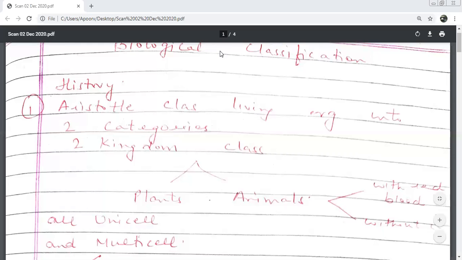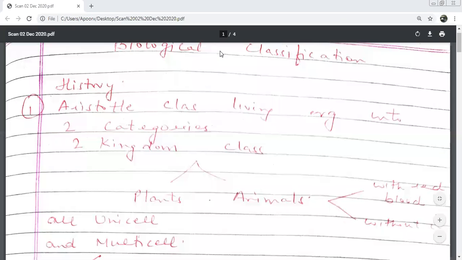So I'm taking up the second chapter today. This is a very interesting short chapter. Nothing difficult in this. If you'll be attentive in the class, you'll be able to do it easily. Biological classification, as the word tells you, classifying biological things. When I say biological things, what do I mean, children? Living organisms. Exactly, the living organisms. So we are classifying living organisms means we are putting them into different categories on the basis of certain parameters. This is what we call biological classification.